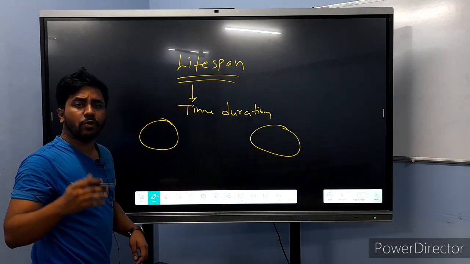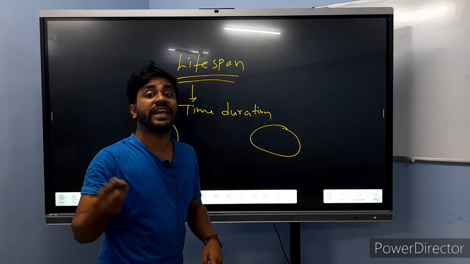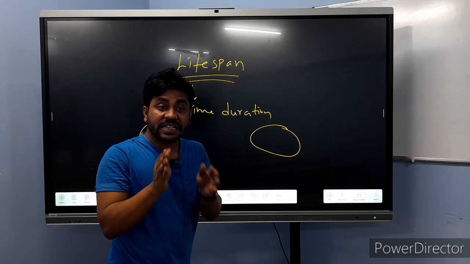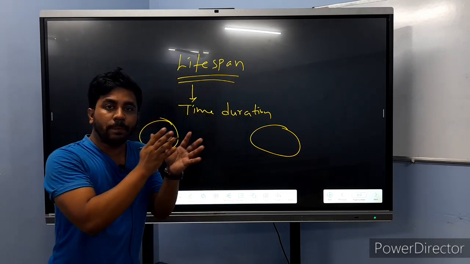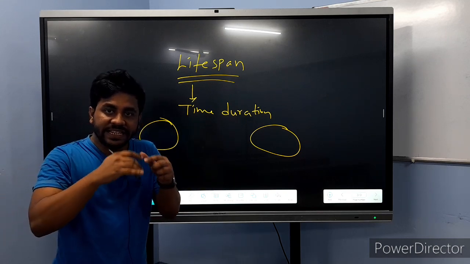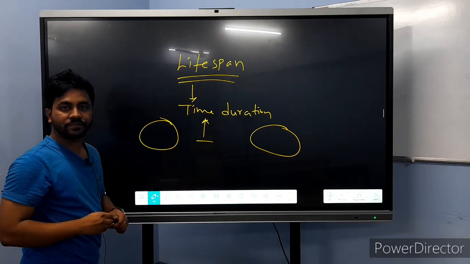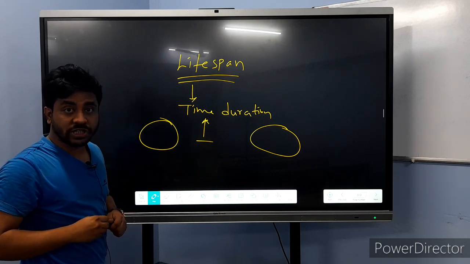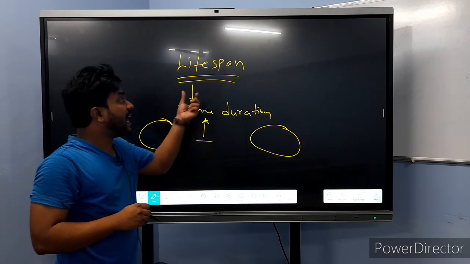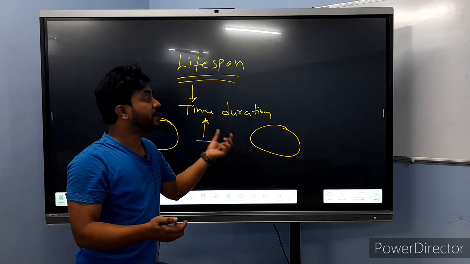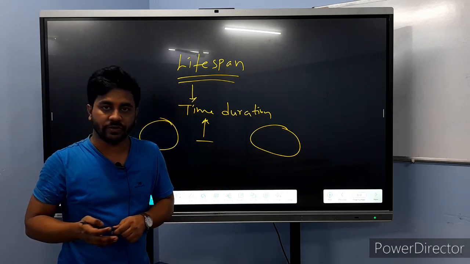We all know that all organisms, when they are born, will also die, right? The time between birth and death is called the lifespan. Now a question arises: is lifespan the same in all organisms? No, lifespan is different in all organisms.